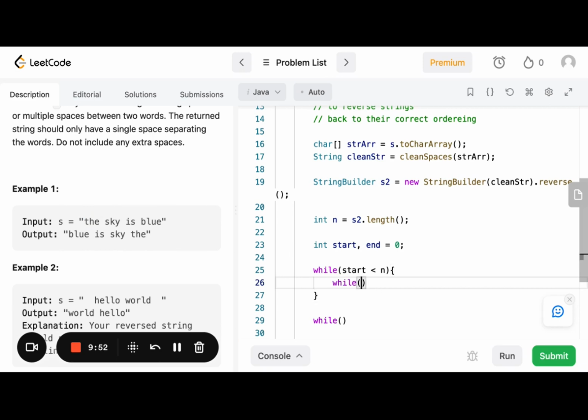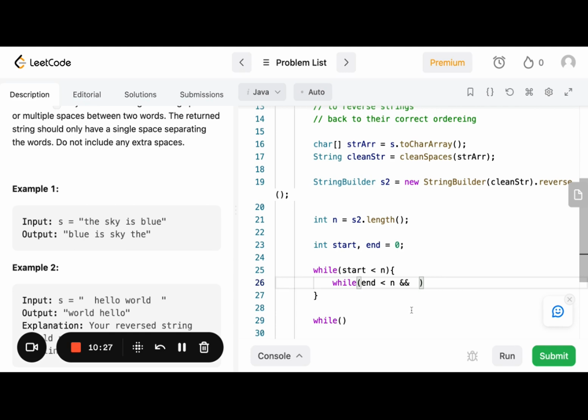And we also want to make sure that we don't keep going until end is all the way past the end of the string. So we also need to check within here while end is less than n. But we add the extra check that we have not hit a space yet. Because whenever we hit a space or whenever we hit the end of the string by the end pointer, we know that indicates the end of a word, right? End of sky, end of blue, or end of the. So we add that extra check in this while loop, and we say keep incrementing the end pointer until you hit a space or until you're at the very end of the string.